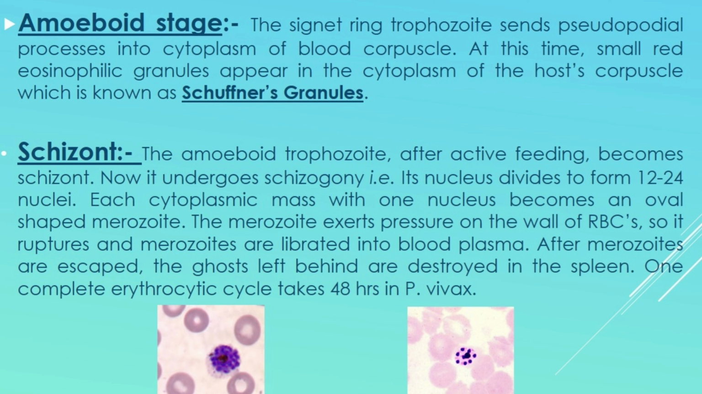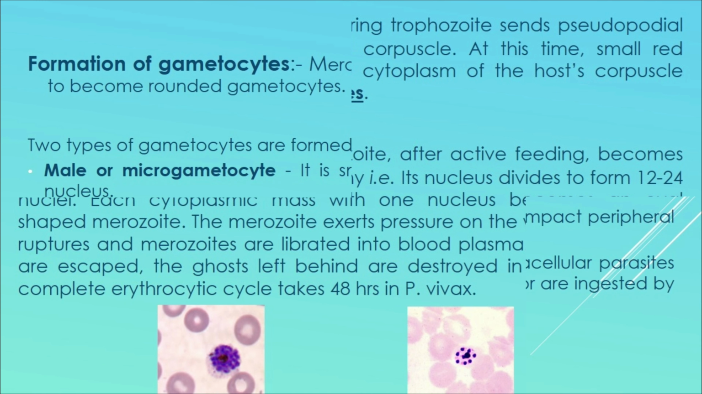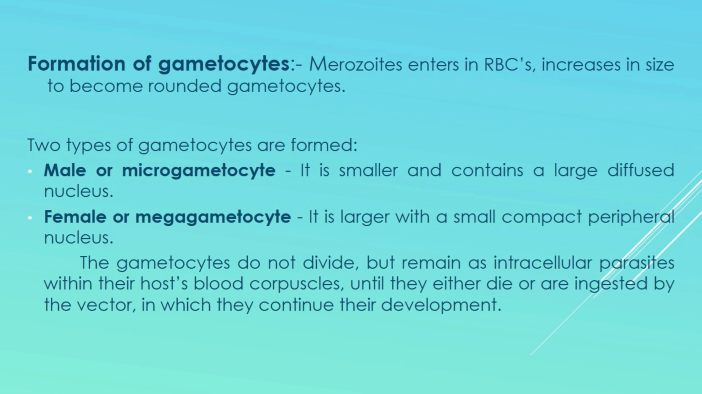Numerous yellow eosinophilic granules appear in the cytoplasm of the host corpuscle, which are called Schüffner's granules. These dots are believed to be the antigen excreted by the parasites. The process of formation of merozoids in the RBCs from the metacryptozoid is called erythrocytic schizogony. It completes in about 48 hours in human beings. Many merozoites enter fresh RBCs and repeat the erythrocytic cycle.